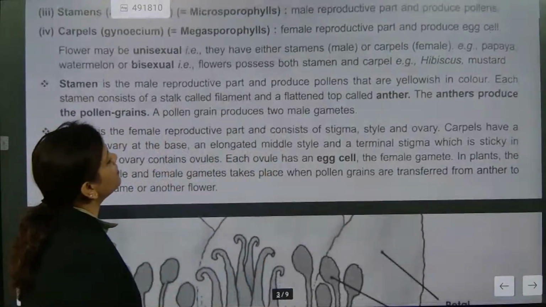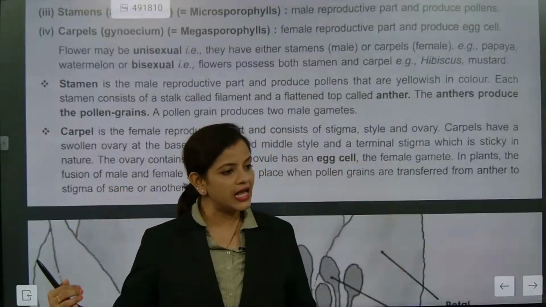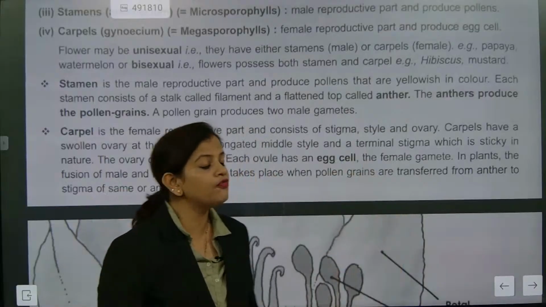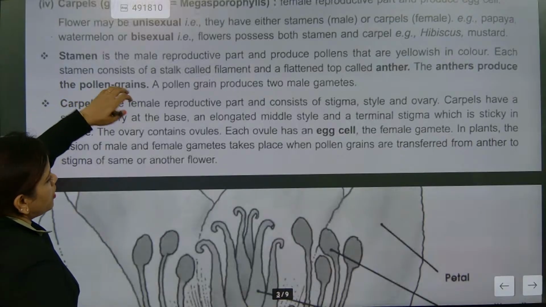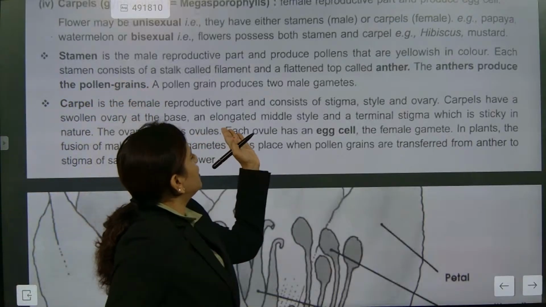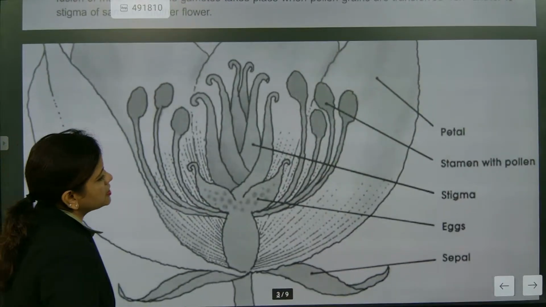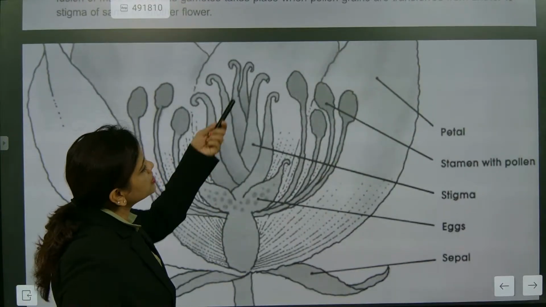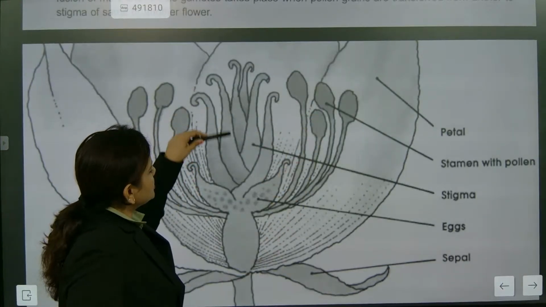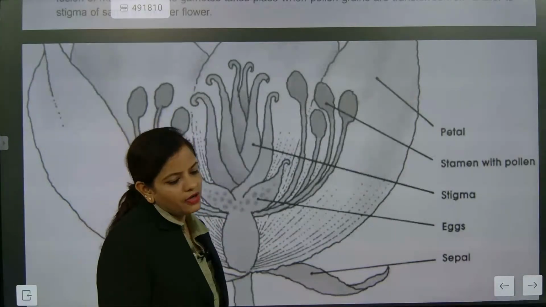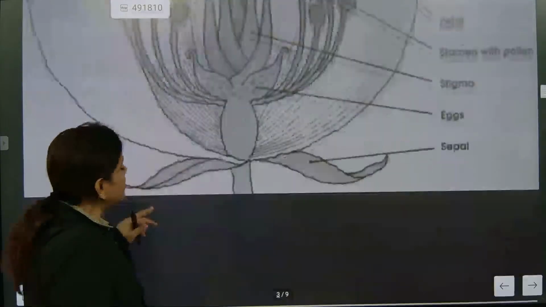Now the carpel is the female reproductive part. Understood? The carpel consists of stigma, style and ovary. The carpel consists of what? Stigma, style and ovary. The ovary is at the bottom, and the elongated style is in the middle. I'm going to show you this part so that it becomes easy to understand. This section is called what? Stamen. This is the male reproductive part, the stamen, correct? And this section is called the stigma, style and ovary. So there are the stigma, style, ovary and the stamen. I hope you have understood till here.